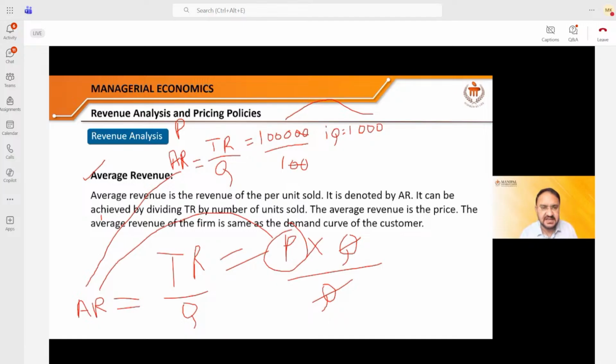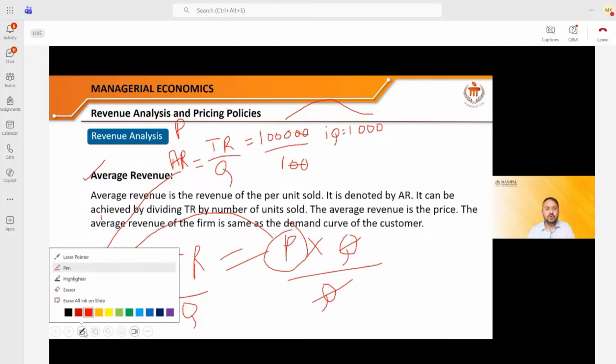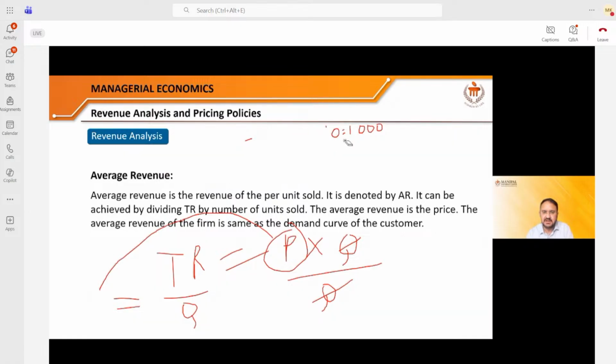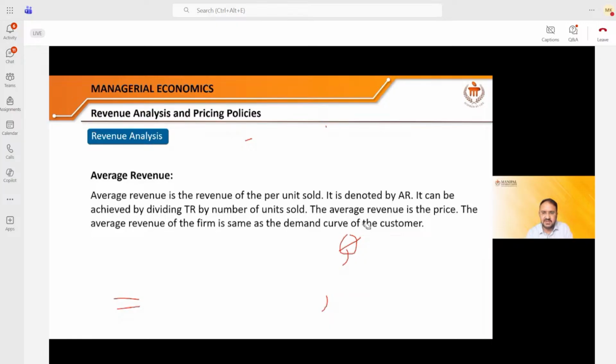So what is your learning? There are a few learnings. Total revenue is equal to price into quantity. Average revenue is equal to total revenue divided by the quantity. And therefore, we can say that the price is nothing but the average revenue. I hope it is sorted now. Any doubt? I don't think it is a very difficult concept. There should not be any doubt in that. It's a very basic concept, very common sense based concept, right? So there should not be any doubt. I hope all of you understood what is the total revenue and what is the average revenue.